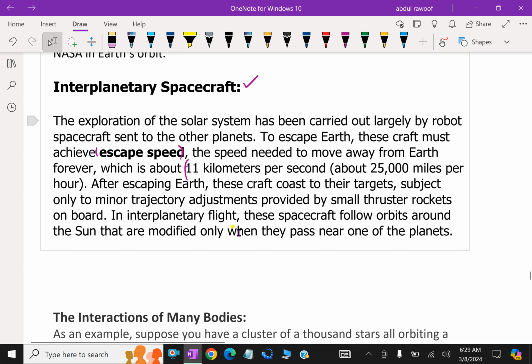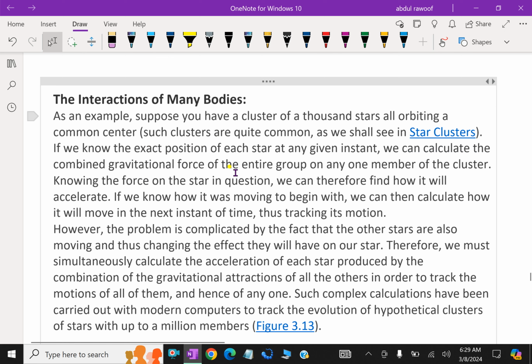Now let us discuss the interaction of many bodies. That means we know that two bodies attract each other. We will discuss here more than two bodies, and how they attract each other. As an example, suppose you have a cluster of thousands of stars all orbiting a common center. Such clusters are quite common, as we'll see in the star clusters.